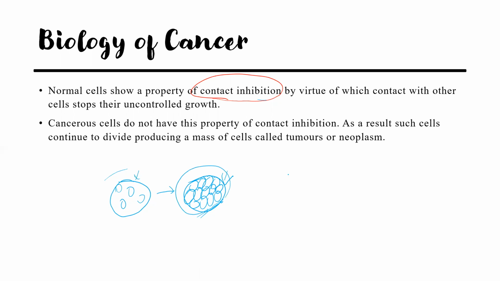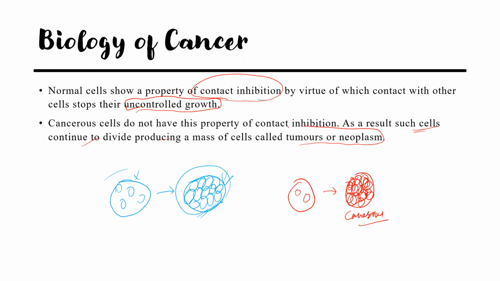What really happens in cancerous cells is that they continue to divide and reach a point where they are in contact with one another. That's fine, but they actually don't stop there. They continuously grow and proliferate and become a big mass. The thing with this is that it is uncontrolled growth. So cancerous cells do not have the property of contact inhibition. As a result, such cells continue to divide, producing a mass of cells called tumors or neoplasm.